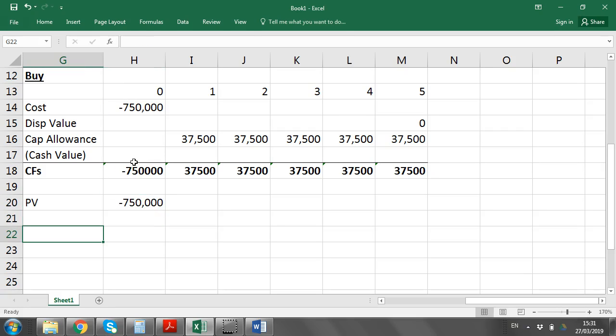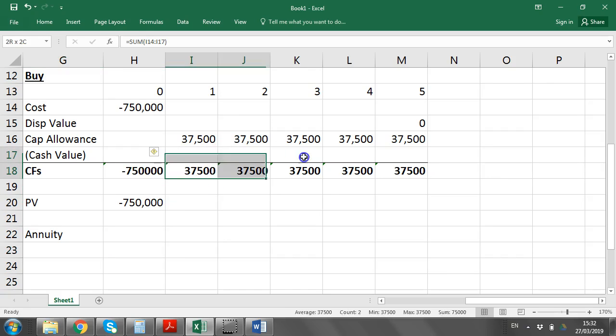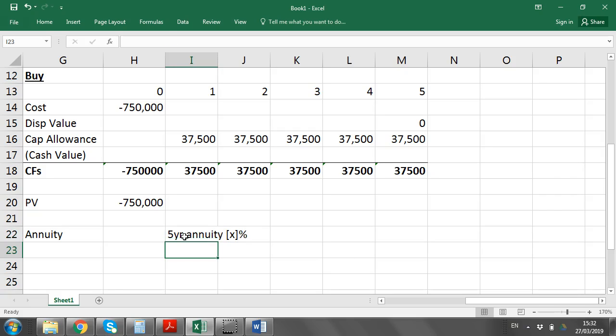And you're going to get an annuity factor for the 37,500. That is going to be a 5-year annuity factor. It's a 5-year annuity, and we have to figure out at X%.